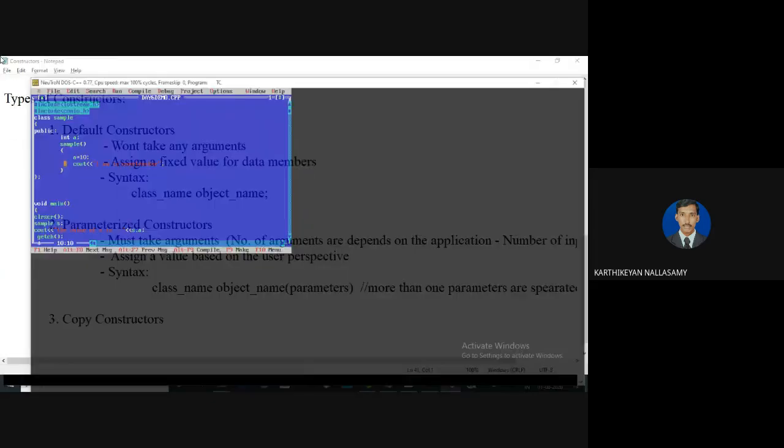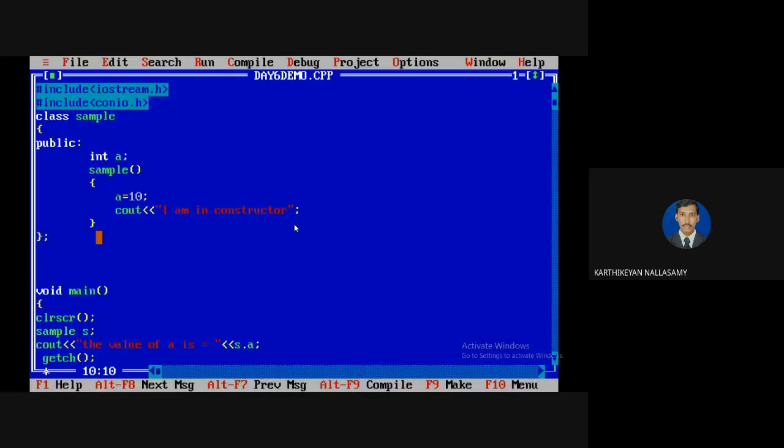Okay, let us take this program. I have only one variable, which means I have only one data member, so I need to assign a value to the data member. So here I can have only one parameterized constructor with one argument.